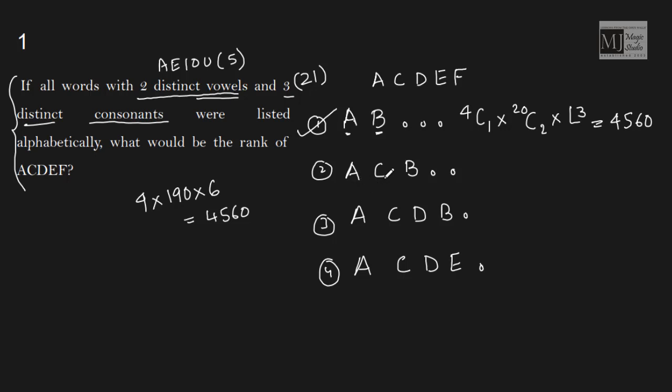The next sequence of words would be those which start with A, then C, and after C, B can come. Now we have already taken one vowel and used 2 consonants.